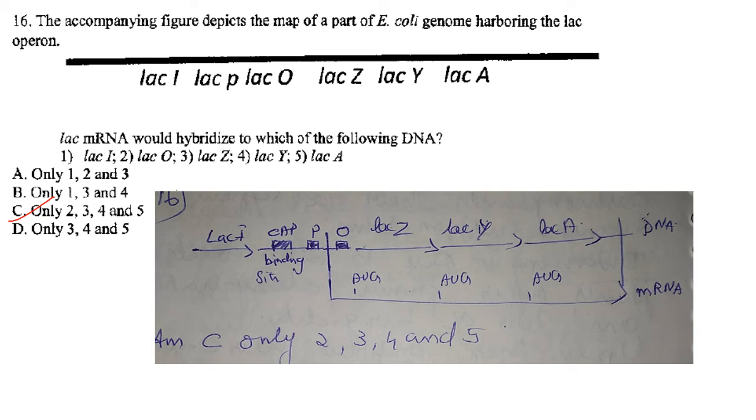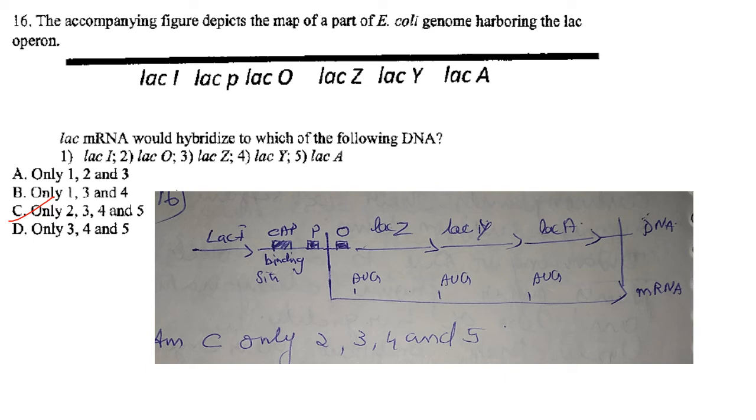So coming to the first question. The accompanying figure depicts the map of a part of E. coli genome harboring the lac operon. Lac mRNA would hybridize to which of the following DNA? Here they have given the map of the lac operon of E. coli. This is lacI, this is P, the promoter, this is O, the operator, and this is Z, Y and A, the structural genes. So they are asking, lac mRNA would hybridize to which of the following DNA?